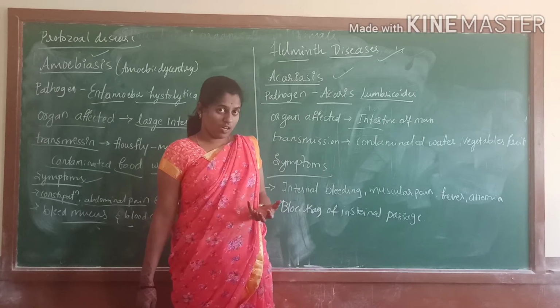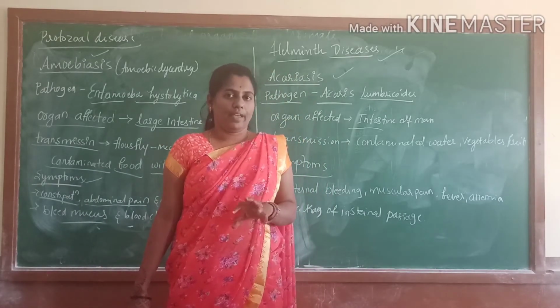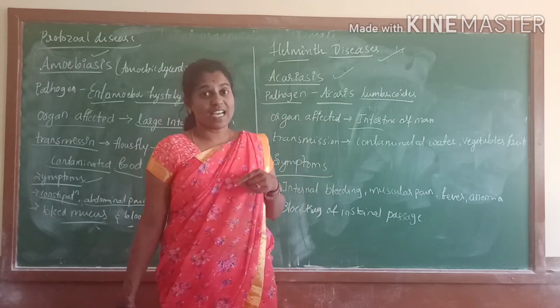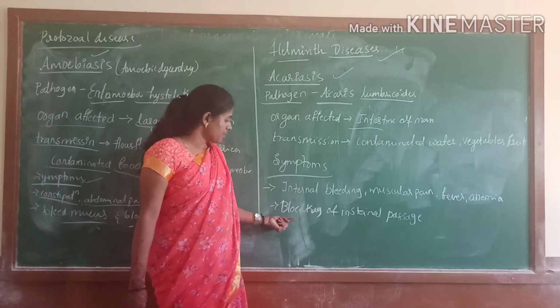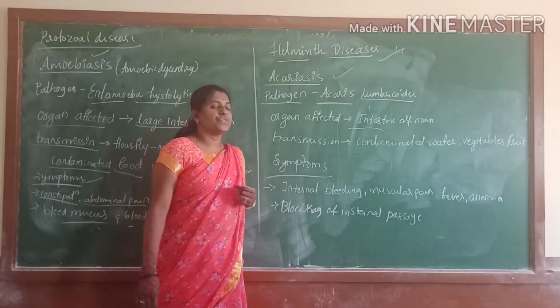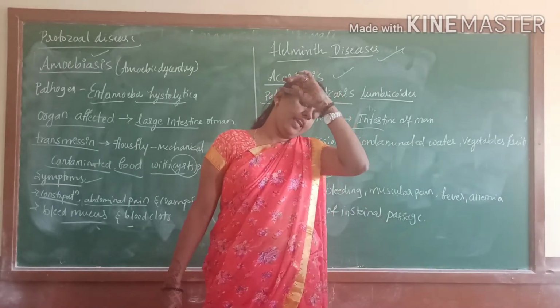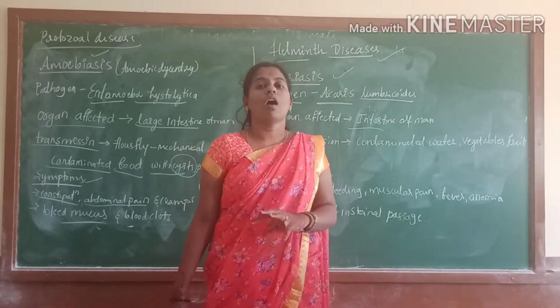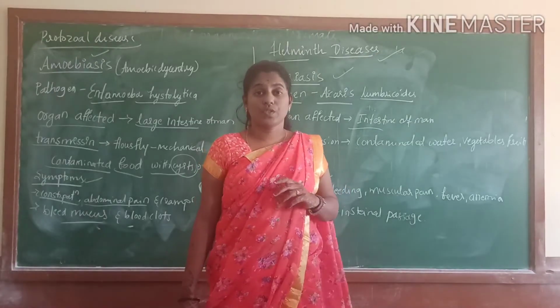Weakness occurs when the RBC count is low in the body. That condition we call anemia. Okay, next, blockage of the intestinal passage. The excretory passage can be blocked by these Ascaris worms.